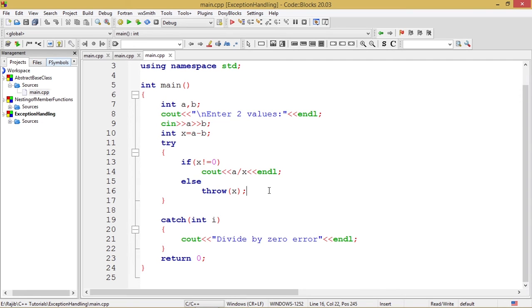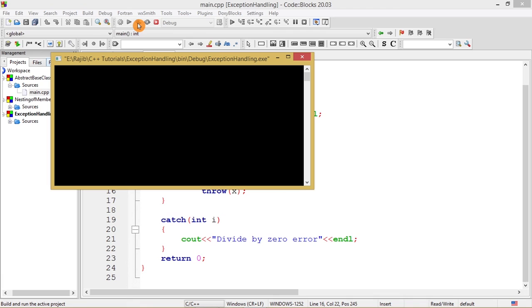So let's see the scenario by studying the output of the program. Build and run. Enter two values. Suppose I enter the first value as 10 and the second value as 5. So A is 10 and B is 5. So A minus B is obviously 10 minus 5, that is 5. And A by X is 10 by 5. So the result should be 2, and there should be no error because X is non-zero in this case.